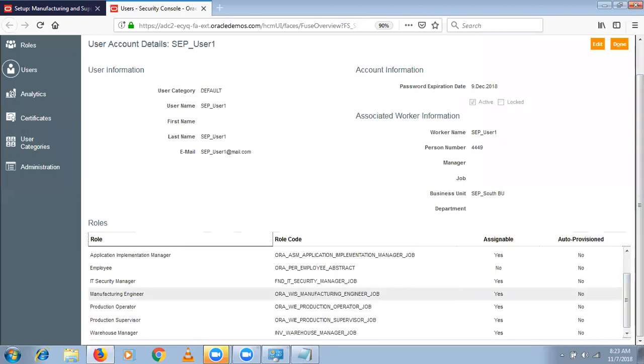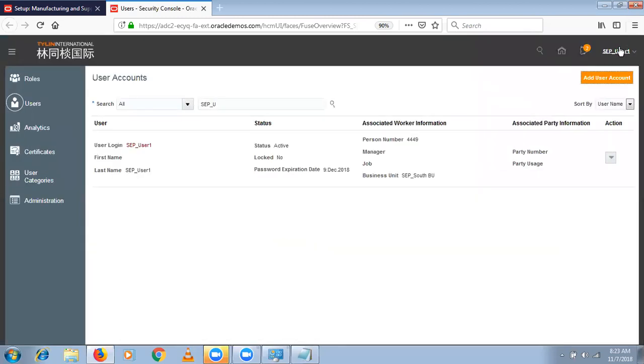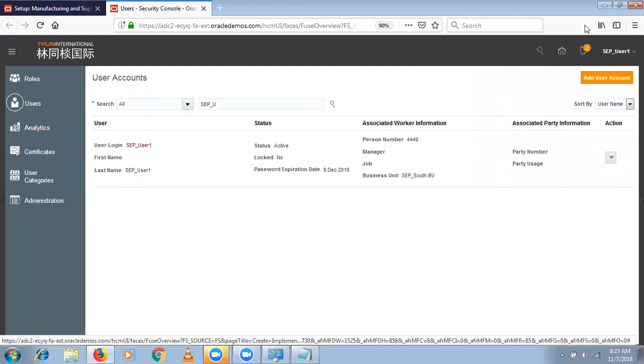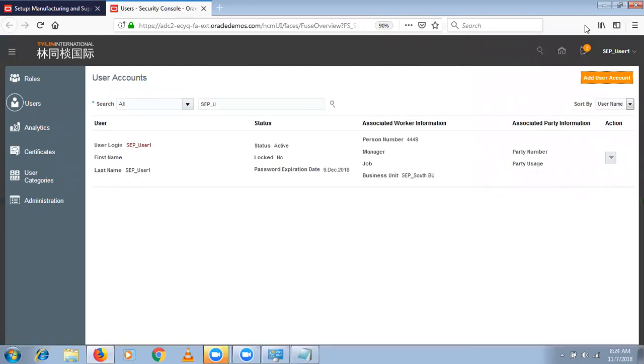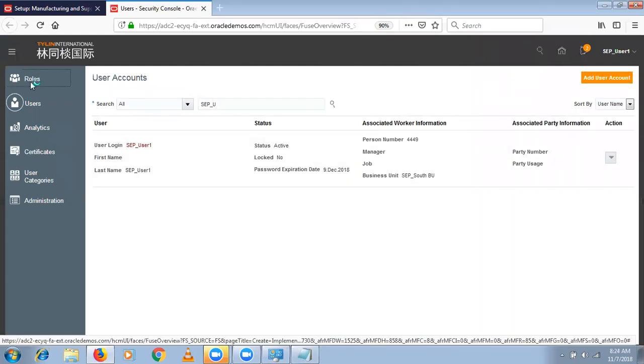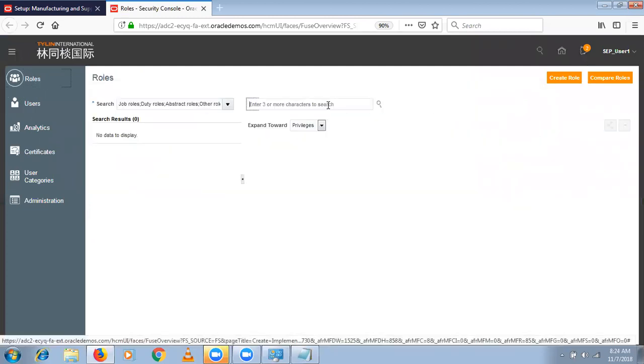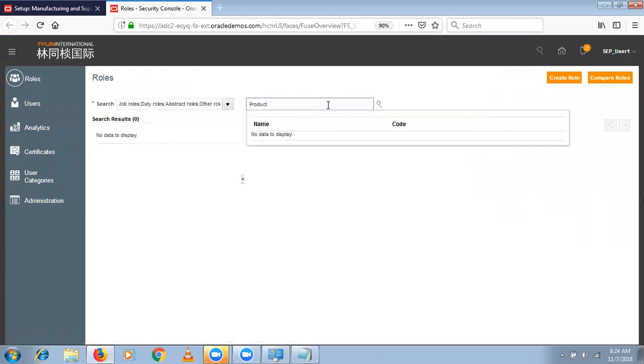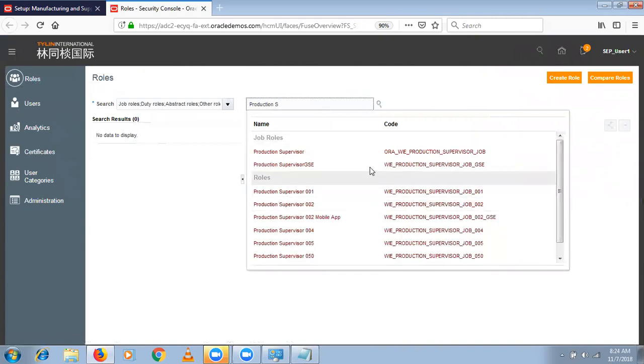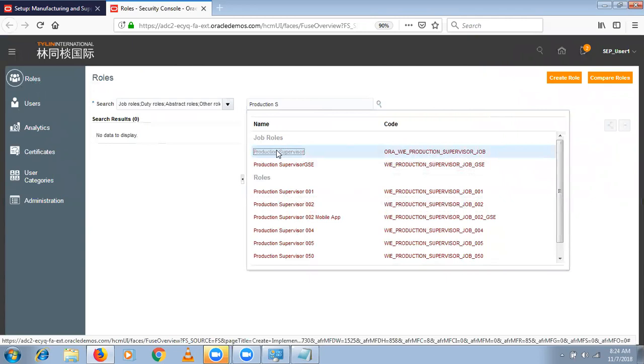Anyhow, at the end of this month, we are going to discuss security console. So before that, if you want to understand what privileges these roles are going to have, then go to the roles tab in the security console. Just search the role, for example, production supervisor. Just start typing production supervisor. Select the production supervisor role.